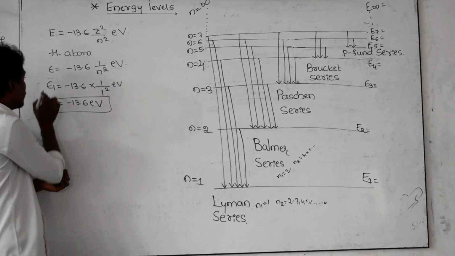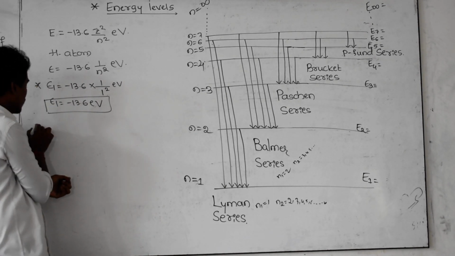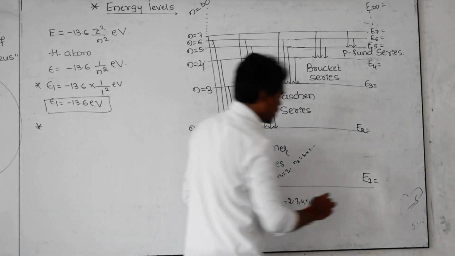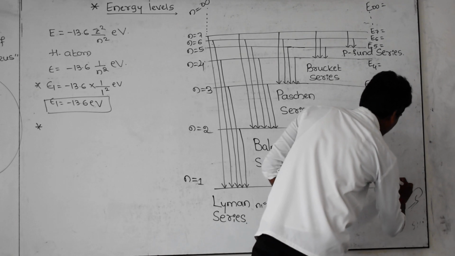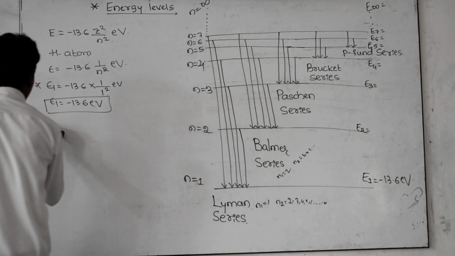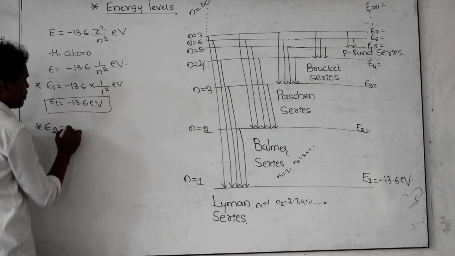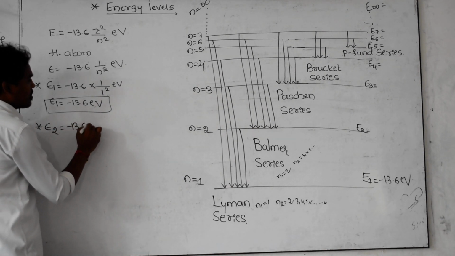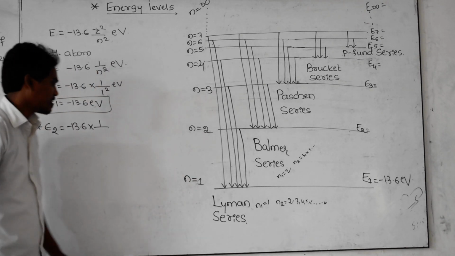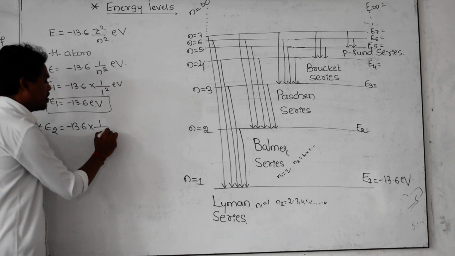And next, E2. How do we find E2? What is the energy of the electron in the second orbit? E2 is equal to minus 13.6 into 1 divided by 2 square, since for the second orbit the n value is 2.